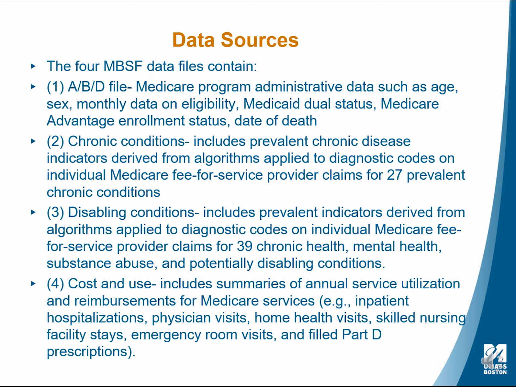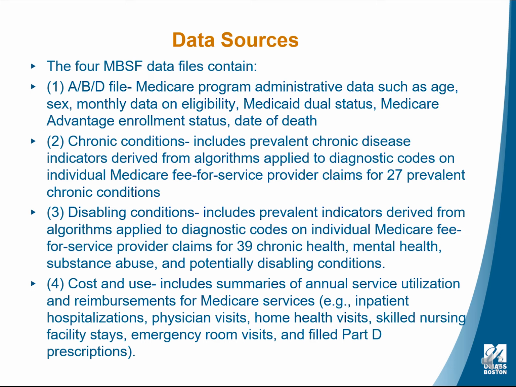The ABD file contains Medicare program administrative data such as age, sex, monthly data on eligibility, whether there were Medicaid dual status or not, and whether they had Medicare Advantage enrollment. It also includes their date of death for any beneficiary who died in either of those 2 calendar years.